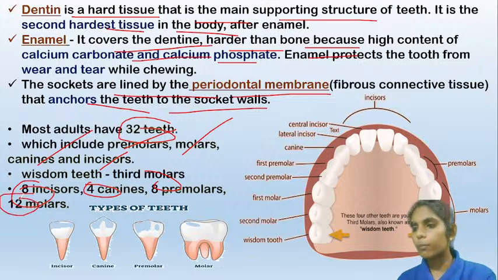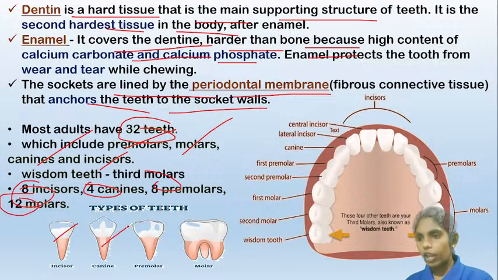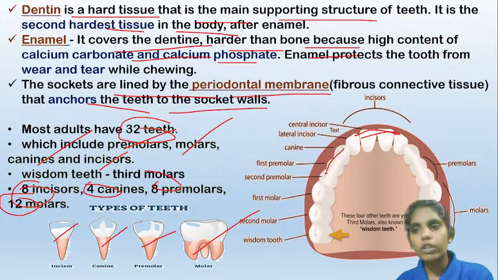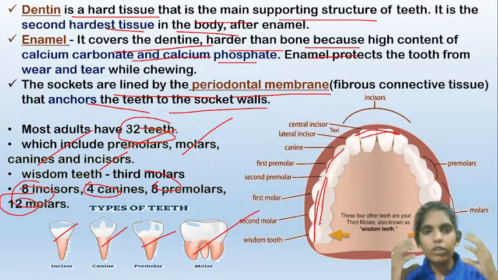Here you can see the incisors, the canines, the premolars, and the molars. The front ones which help us to cut are the incisors, and the canines help us to tear the food. The premolar and the molar teeth help us in chewing the food. So that is about the different teeth present in our mouth.